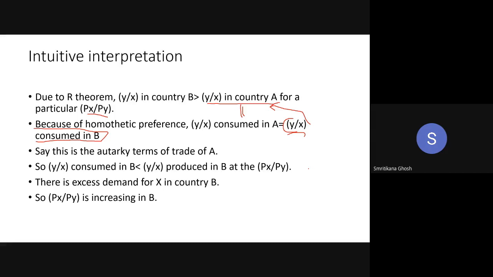What you produce, you have to consume. Done. Your autarky is very much clear. Now, as your consumption is equal to the consumption of country B, I can replace this by the consumption of country B.